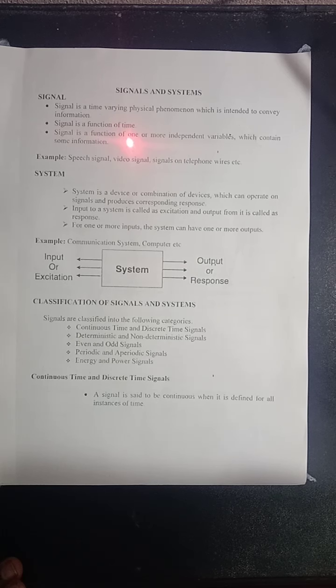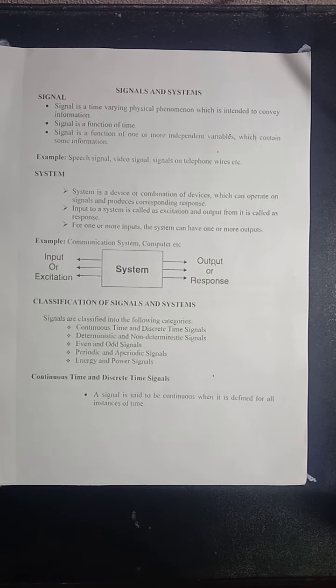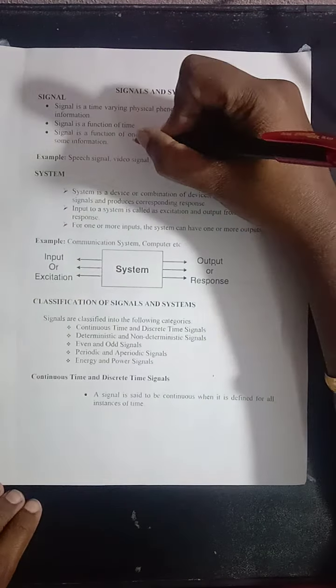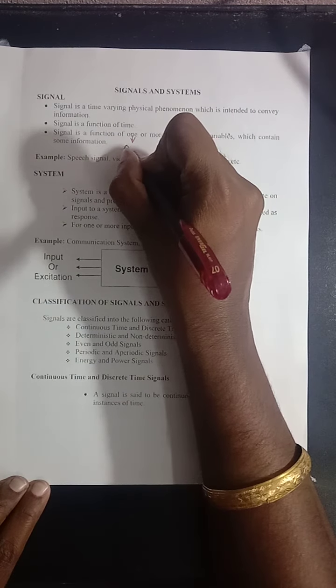And another thing is, signal is a function of one or more independent variables. If the signal is a function of one variable, it is referred to as a one-dimensional signal.